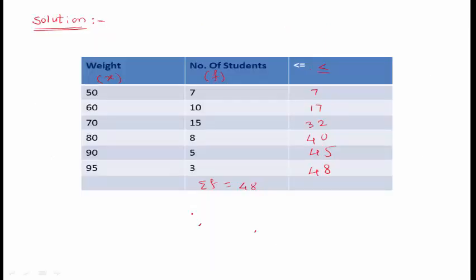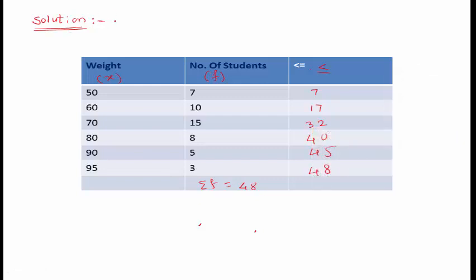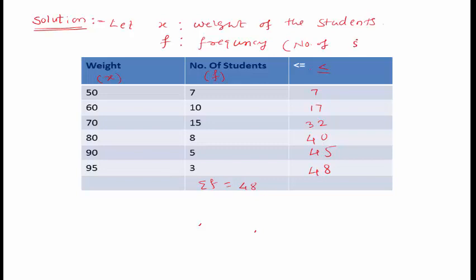So, the solution. The question is given. Let x be the weight of the students, and f be the frequency, that is, the number of students. X is a variable, the weight of the students, and f is the frequency, the number of students.